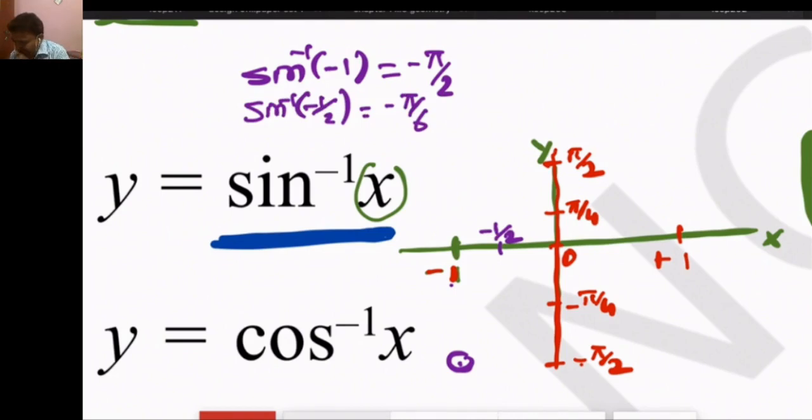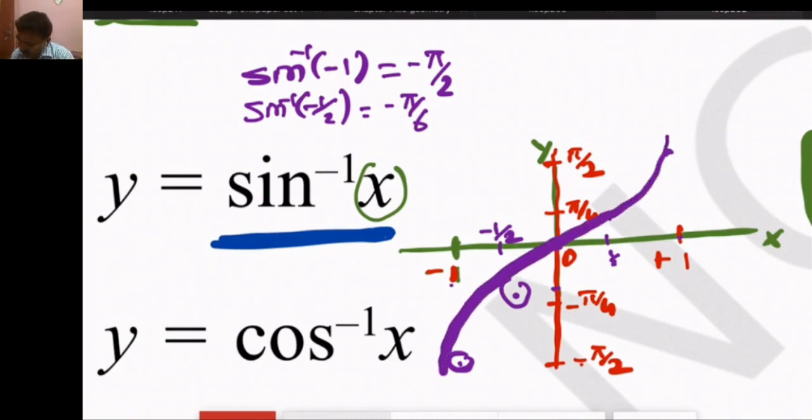Sin of 0 is 0. Similarly, sin inverse of 1 by 2 is pi by 6. So we can see the graph of the sin inverse function will be like this. This is the graph of the sin inverse function.